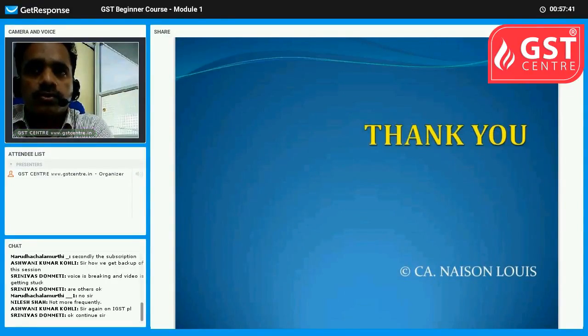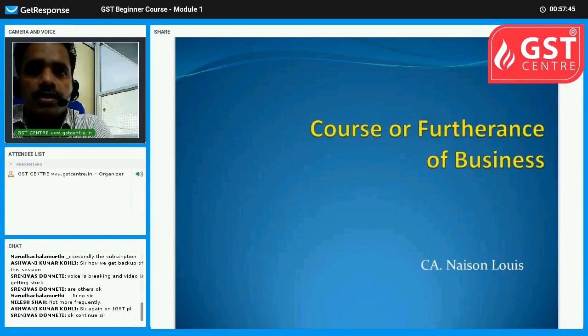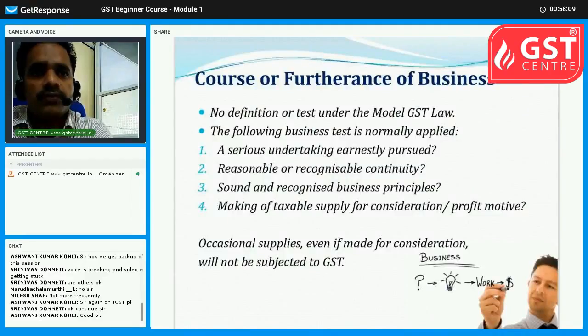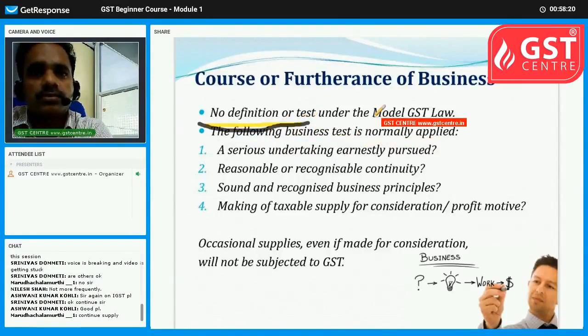Let us move to the fourth PPT, on the scope of supply: course or furtherance of business. What is the meaning of course or furtherance? The meaning of course or furtherance of business is difficult to explain, as there is no specific definition for it under the model GST law.